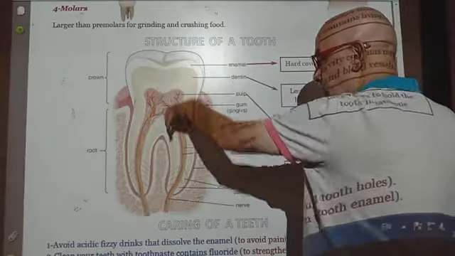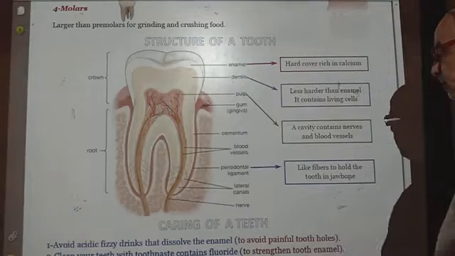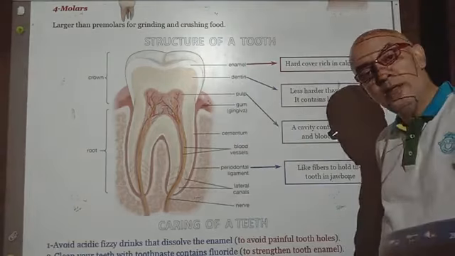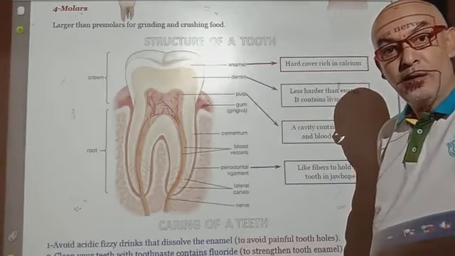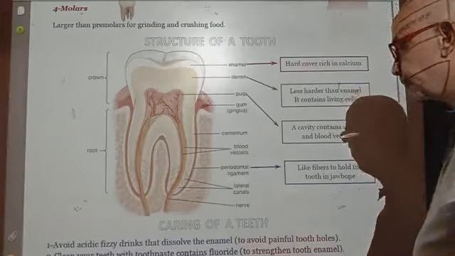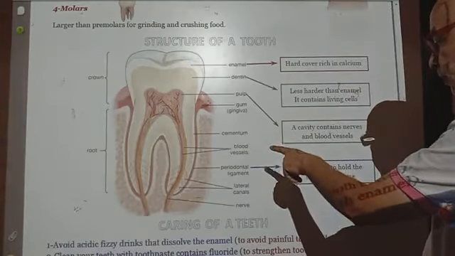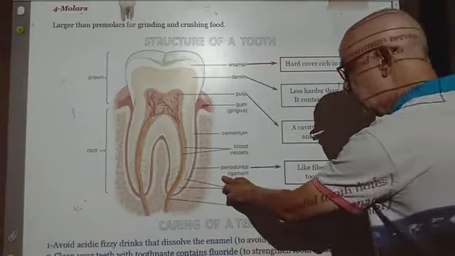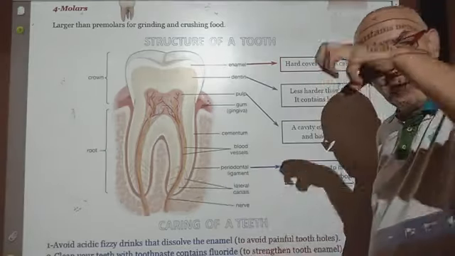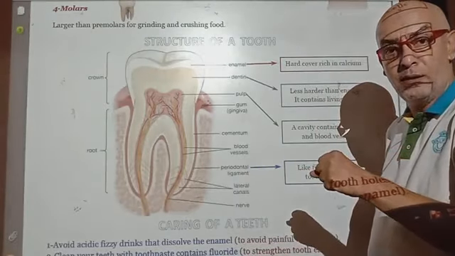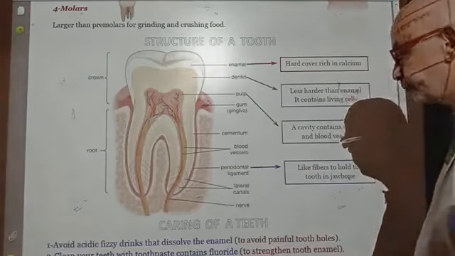This is a cavity in which the tooth is fixed inside, which is connected with a network of blood vessels. Number 4, ligaments. These ligaments fix the tooth in the gum.